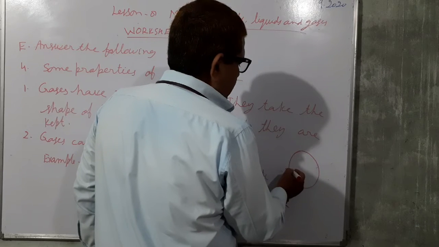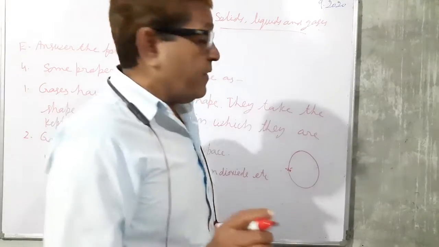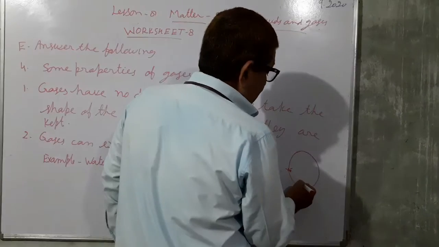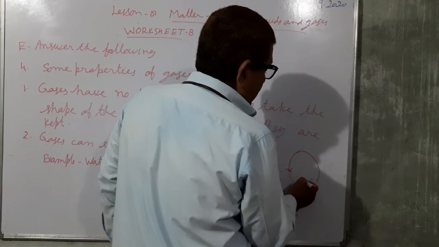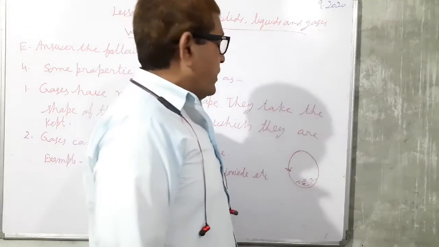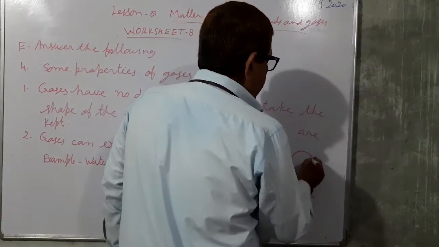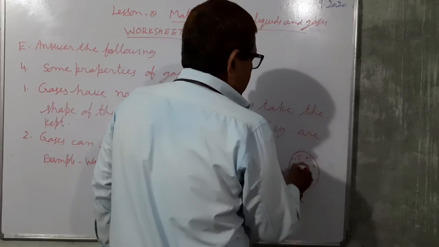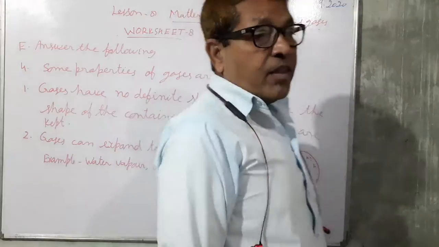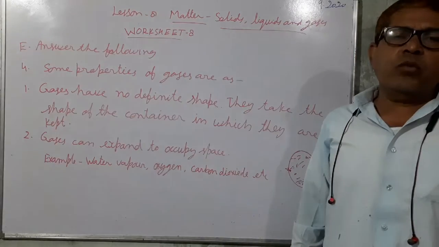Then air will enter inside the football, and if you are filling a very small amount of air, this air will not be confined to only one region of the football, but will spread into the entire area of the football. It does not matter whether the gas is less or more.